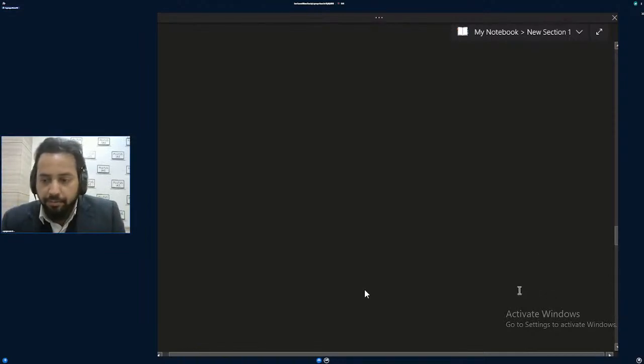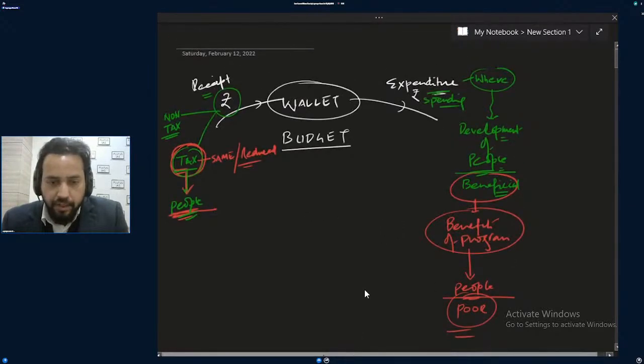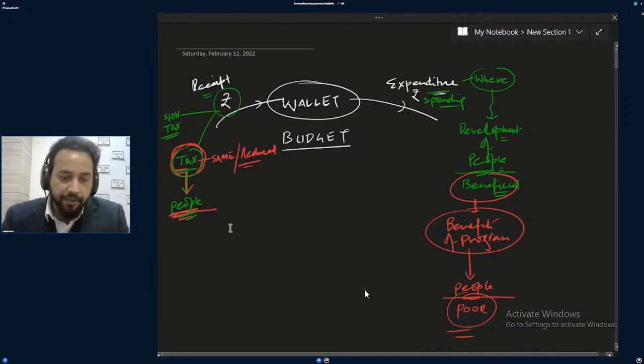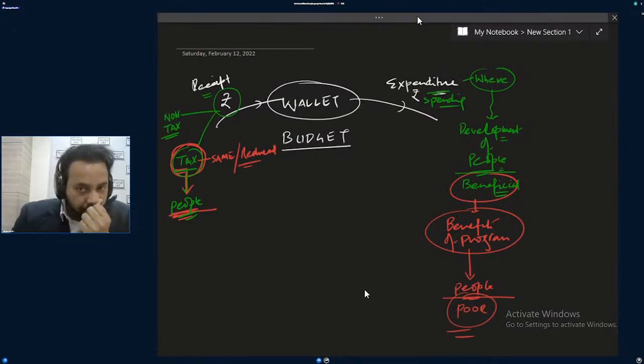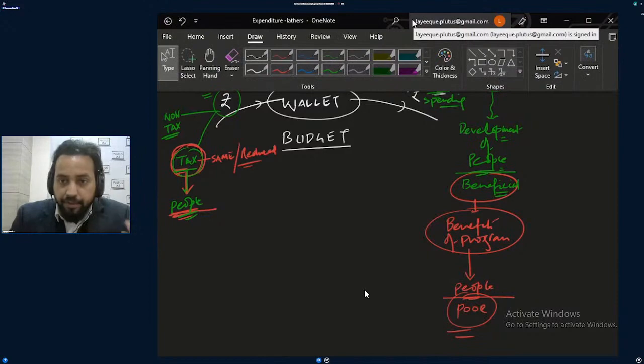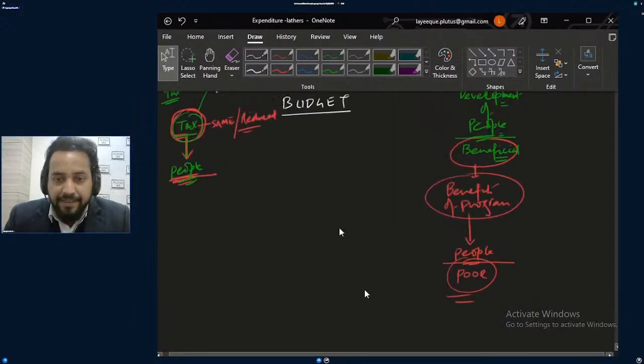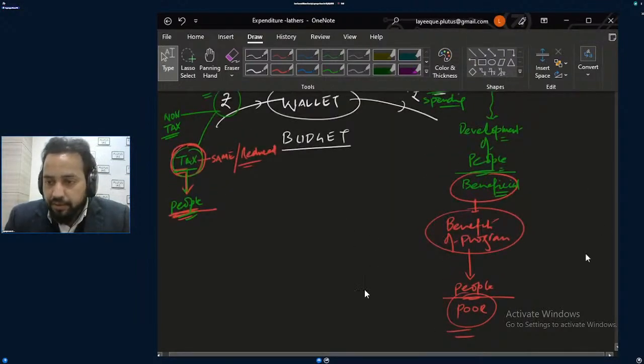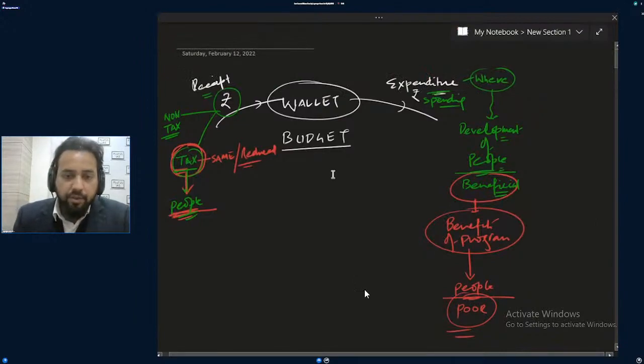So to understand the budget, first is to understand the different documents the government presents in parliament. So I'll first move to those documents which the government presents in parliament every year. When the government tells this story, this is what is happening. This is a story of receipt and a story of expenditure.